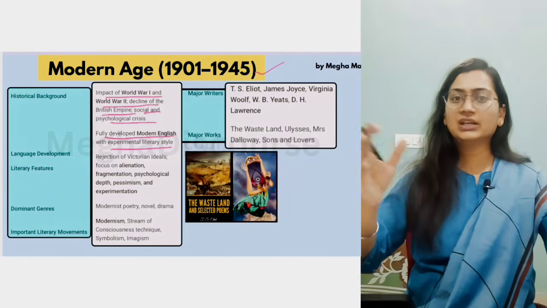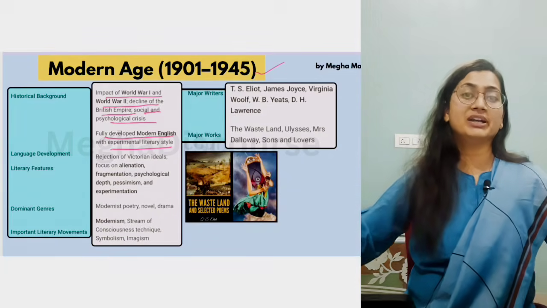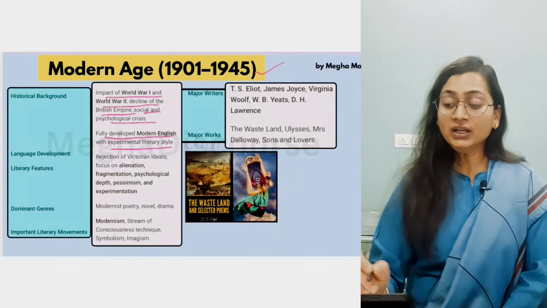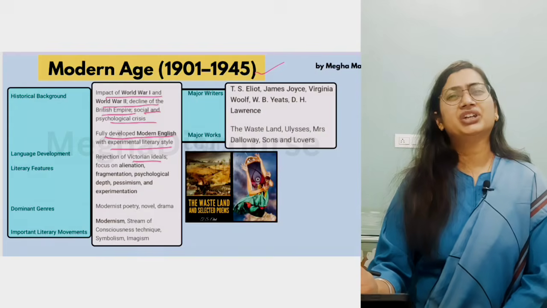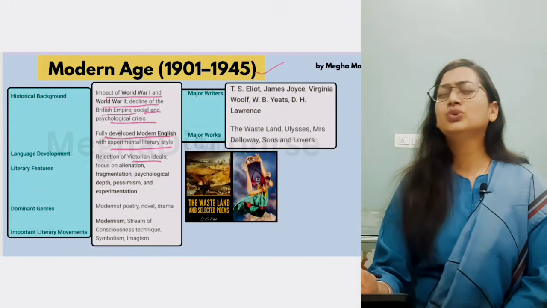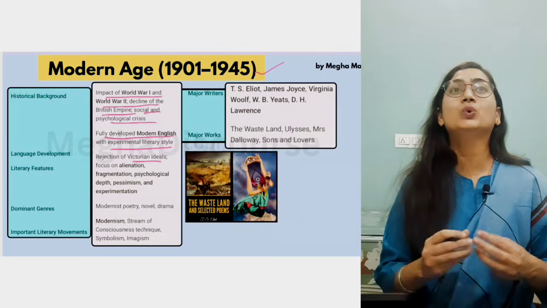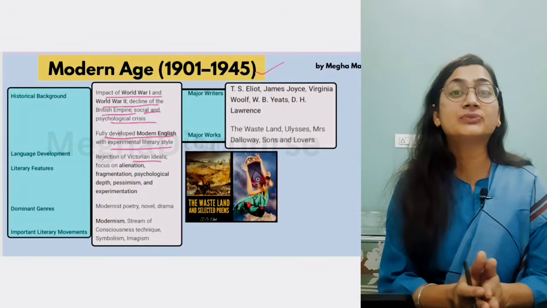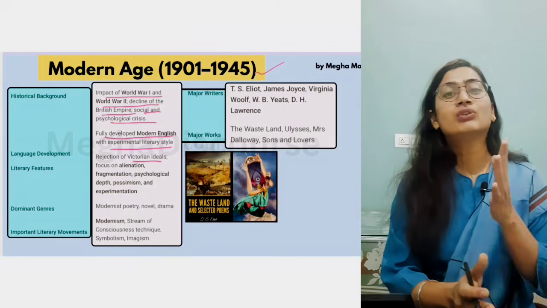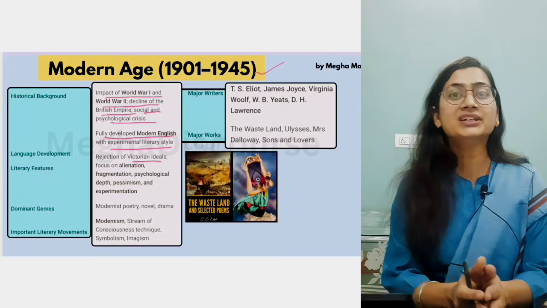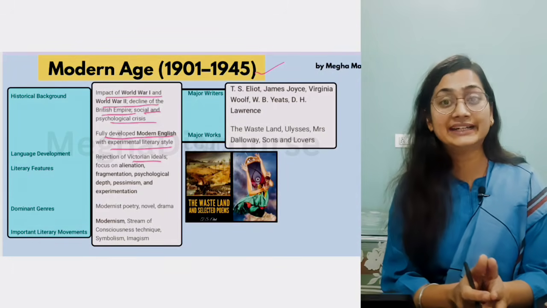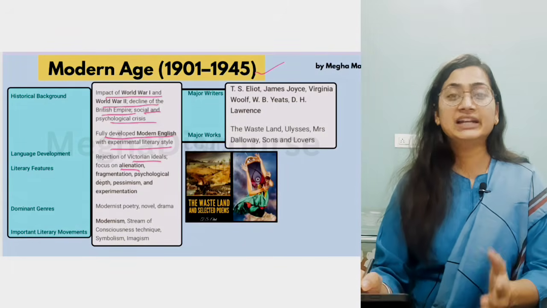Just keep this in mind, why language developed after the Neoclassic Age. They rejected Victorian ideals. Now they rejected industrial growth. They said that we do not want more growth now. We want peace. We want alienation, isolation. We want to live happily. Like we have Joseph Conrad, Heart of Darkness, in which he told about colonialism, the darkest phase of colonial society. Then they focus on alienation, fragmentation.